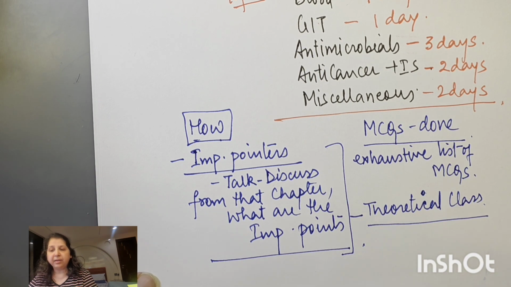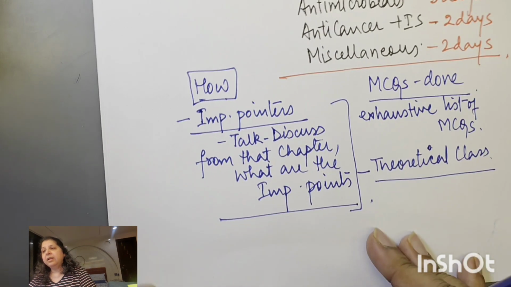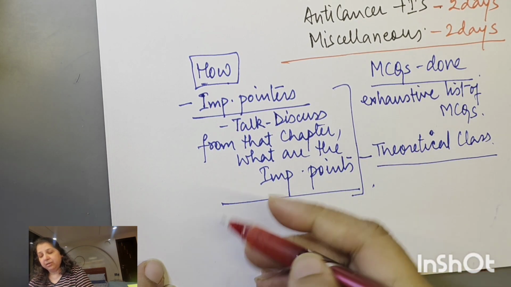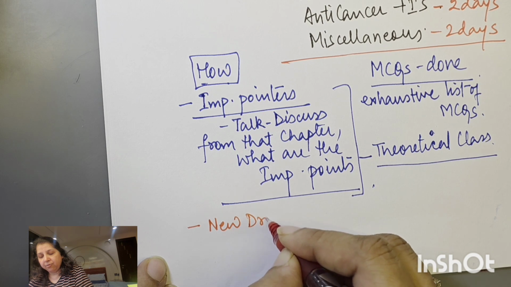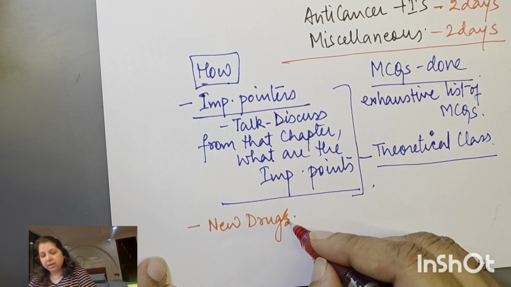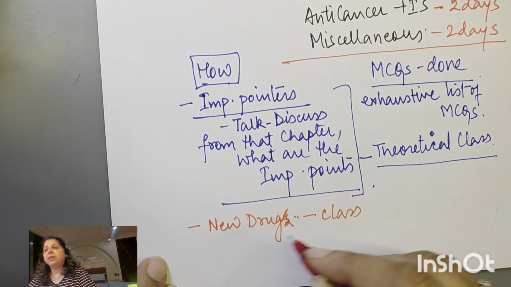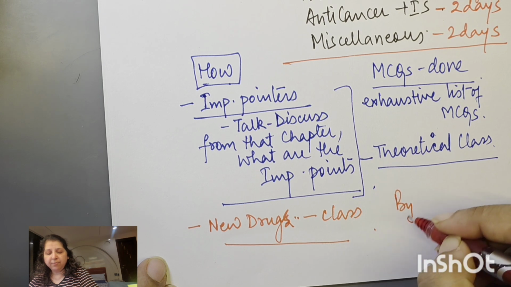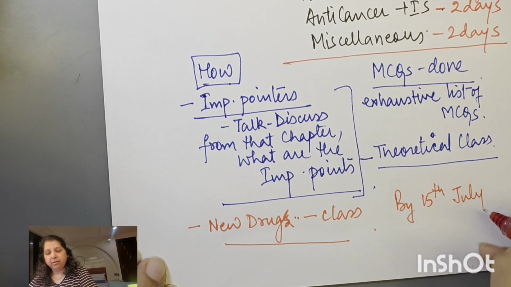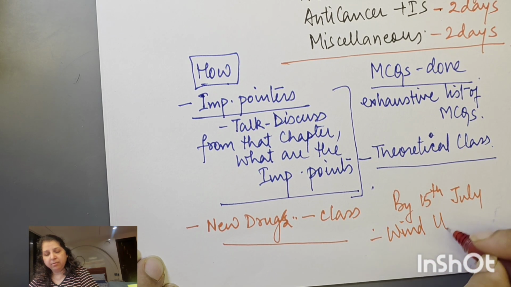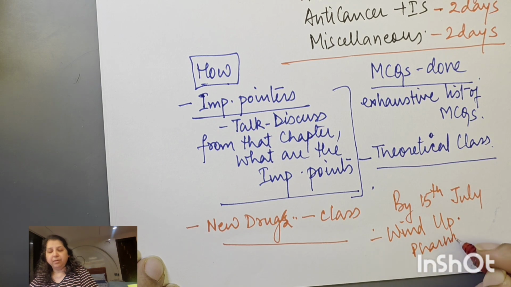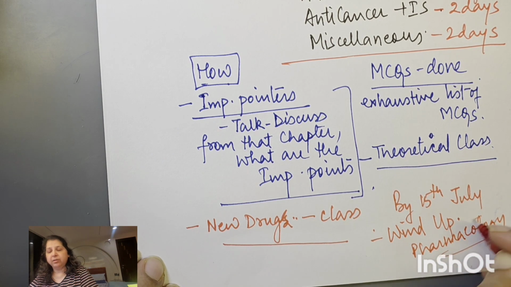MCQs, we have already completed a lot of MCQs. I have given you at least 3 to 4,000 MCQs, and they are quite a good number. And उससे ज़्यादा MCQs दुनिया में नहीं है pharmacology के, तो वो MCQs आप खत्म करोगे तो you will finish all. Then after we have completed this rapid revision, we will then again discuss the new drugs also, है ना? वो important है. तो new drugs का भी फिर एक particular class will be taking. So by 15th of July I'll wind up pharmacology, right? By 15th of July the whole pharmacology will be wound up.